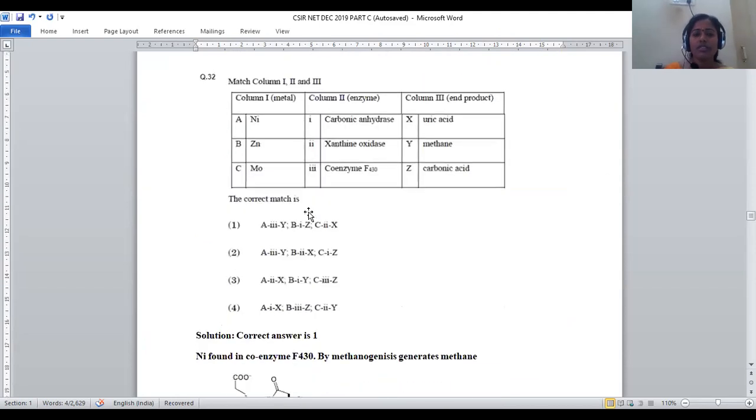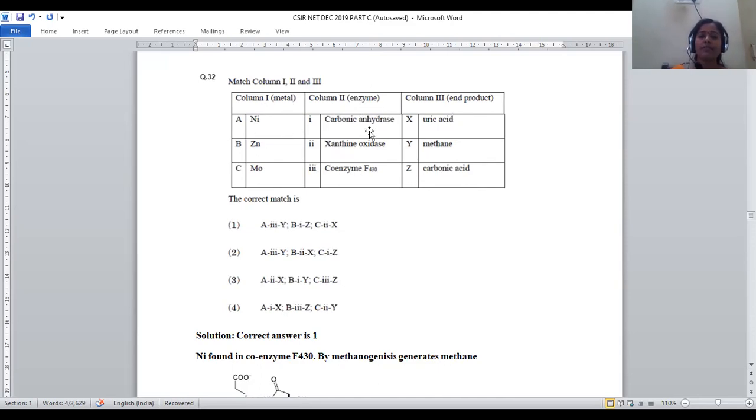Now let us move on to question number 32. It is a kind of match the following, where 3 different metals are given and we have to predict their biometabolic action. These metals are found in human organisms. Whenever these metals are present, what kind of enzyme are they part of, and what will be the end product in biometabolic activities? These enzymes are constituted by what kind of metal, and what is the end product of their enzymatic action?